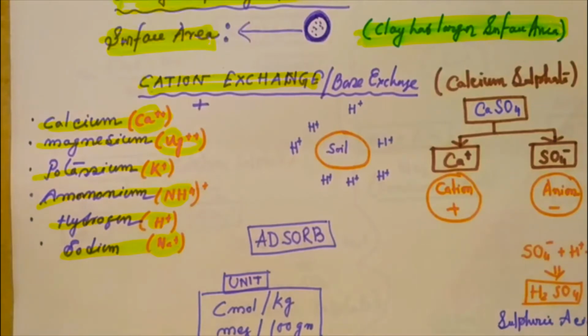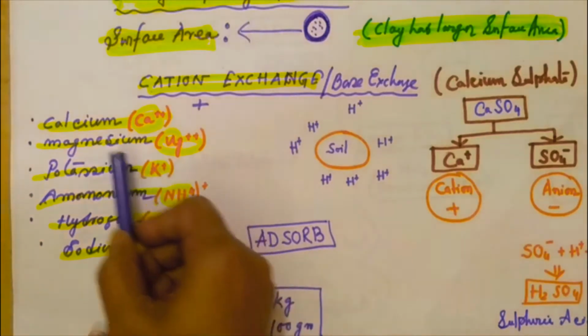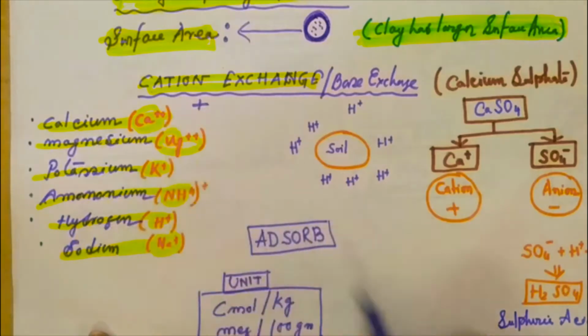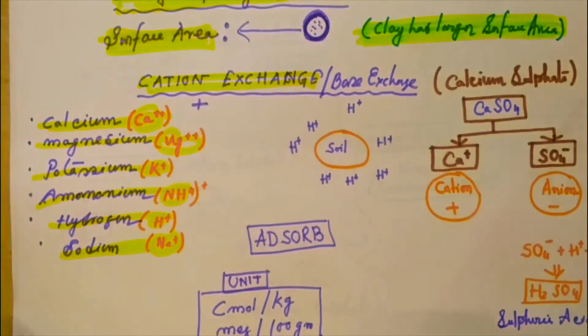Please notice that some cations have more than one positive charge. That is, K is only +1, but calcium is Ca++, double plus. Few have more than one positive charge. Now come to the point of cation exchange. I have told you that a cation, the positive ion, is replaced by a positive ion.